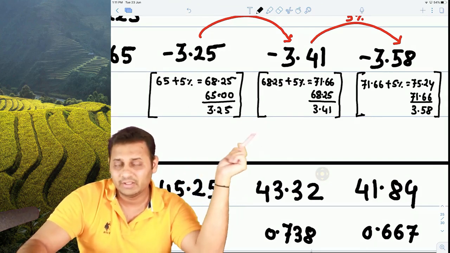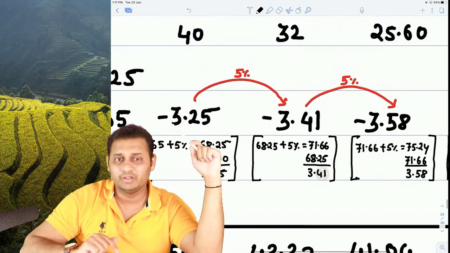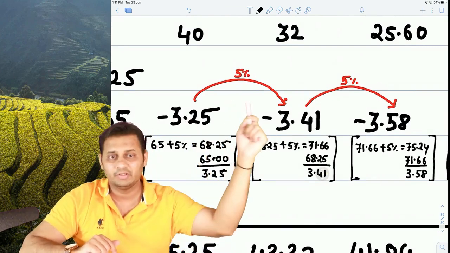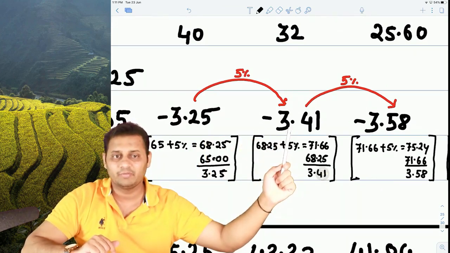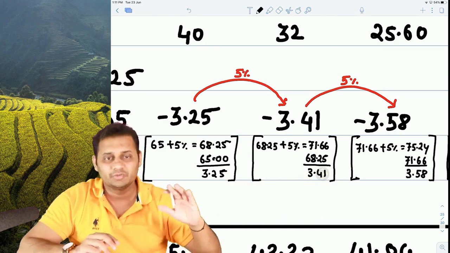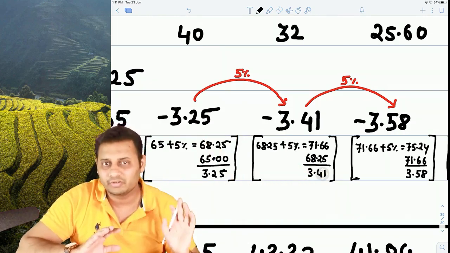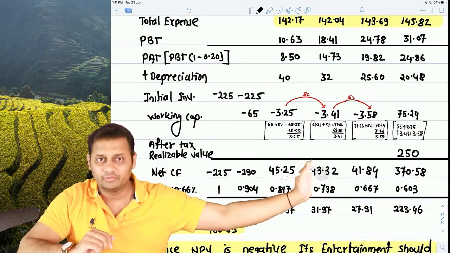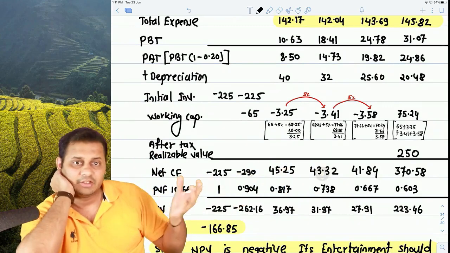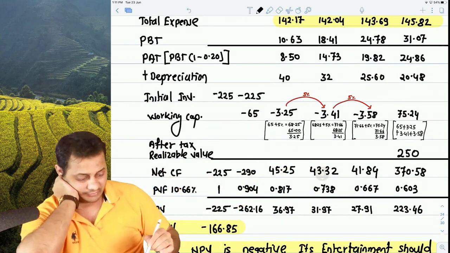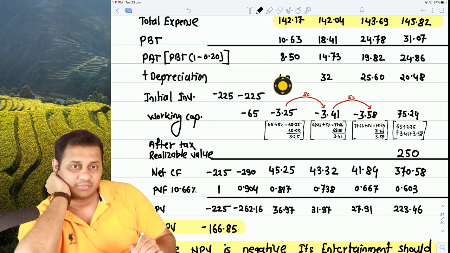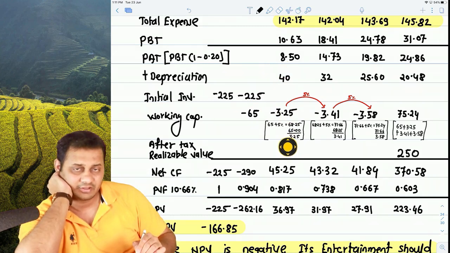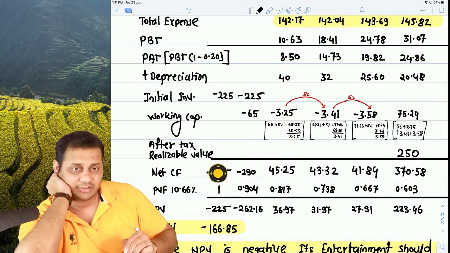That's what we did. Then this. Instead of doing this calculation, if you add 5% in 3.25, it will be the same figure. Add 5% in this, it will be the same figure. So instead of doing long calculation, you can go with the short calculation if you understand the logic. And then after tax realizable value of 250 crore is taken at the end. Then we calculated the net cash flows. Net cash flows is nothing but, see, profit after tax plus depreciation less initial investments, working capital deducted, and then after tax realizable value added. So this is the net cash flow after tax.